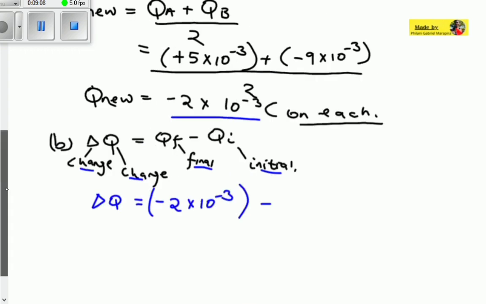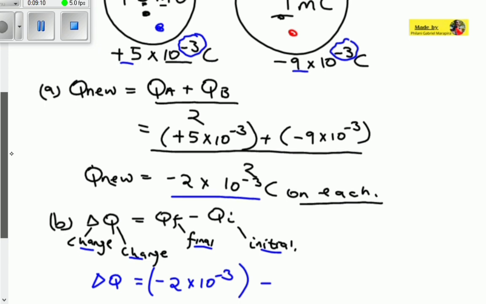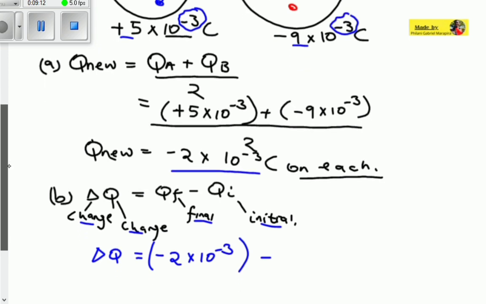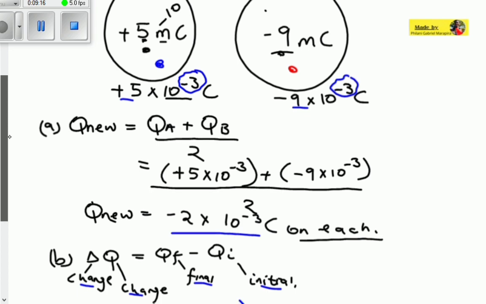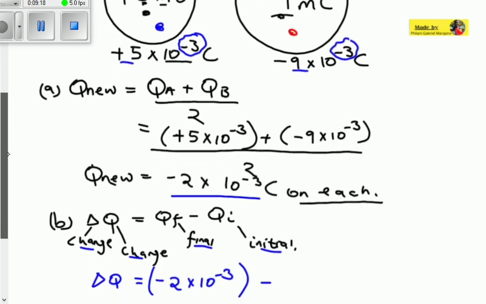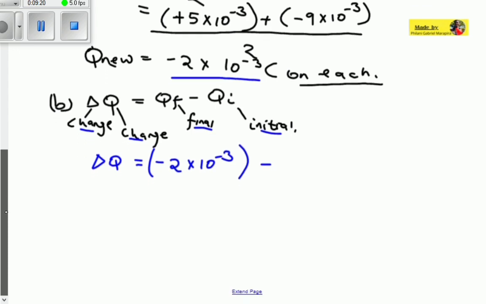So Q initial, let us look at one charge which we can use. Let us use one example over here. What charge can we use? Okay, let's use the charge of A. So the charge of A is what? Positively charged, remember? So we have to mention that it's +5 times 10 to the power of minus 3 coulomb.